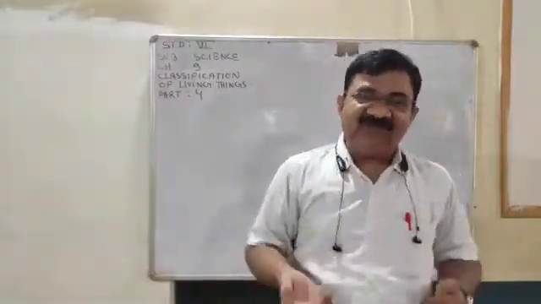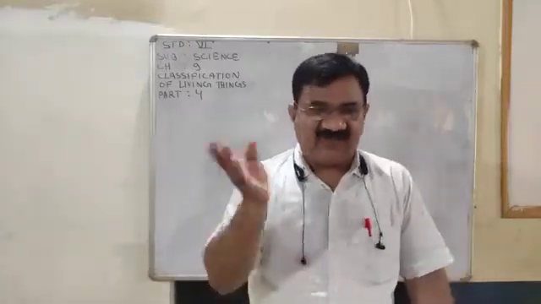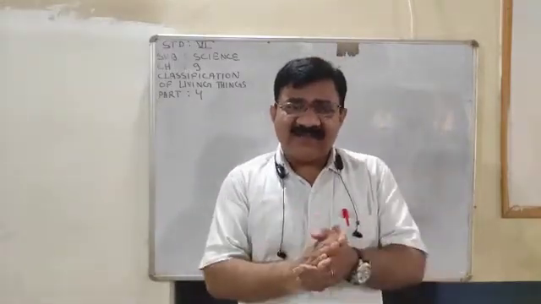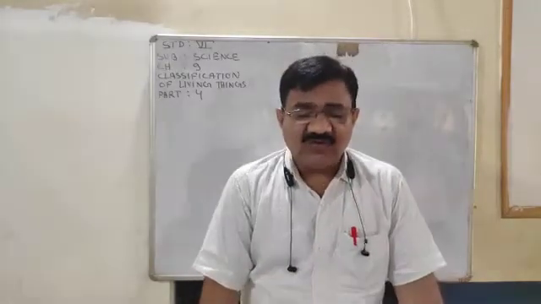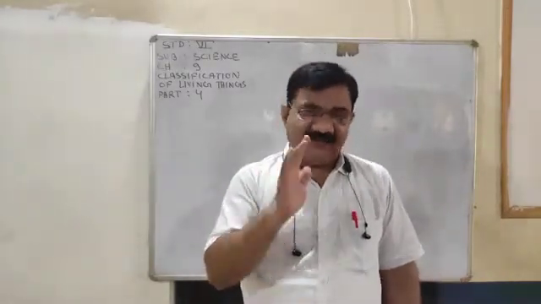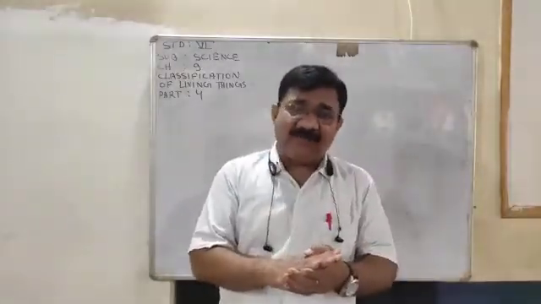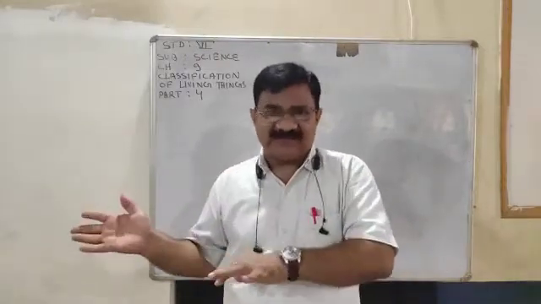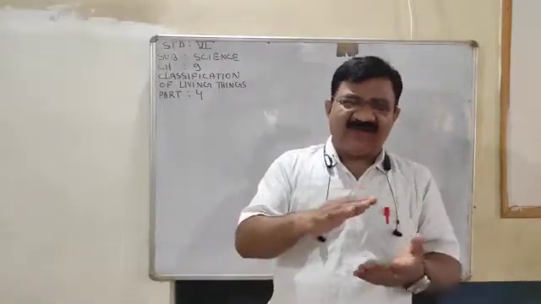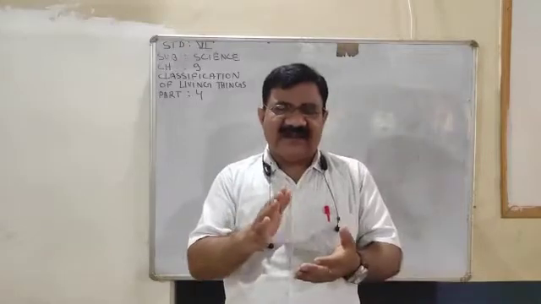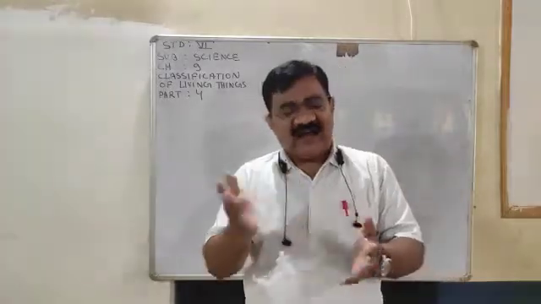Let me recapitulate in short. We have discussed the importance of classification, what is classification. We have discussed the two groups in which living organisms were classified, plants and animals. We discussed in detail the classification of plants on different bases, for example, flowering and non-flowering, shape and size, herbs, shrubs and trees, and on the basis of habitat, mesophyte, xerophyte and hydrophytes.